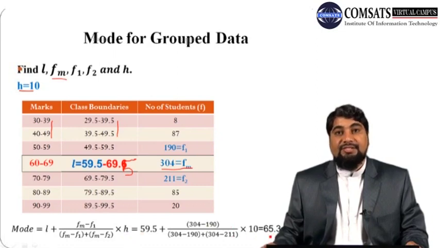So the result is 65.3. Since this is the distribution of marks of the students in a certain exam, we will write the unit as well. So 65.3 marks is the mode. So this is how to calculate mode for the grouped data.